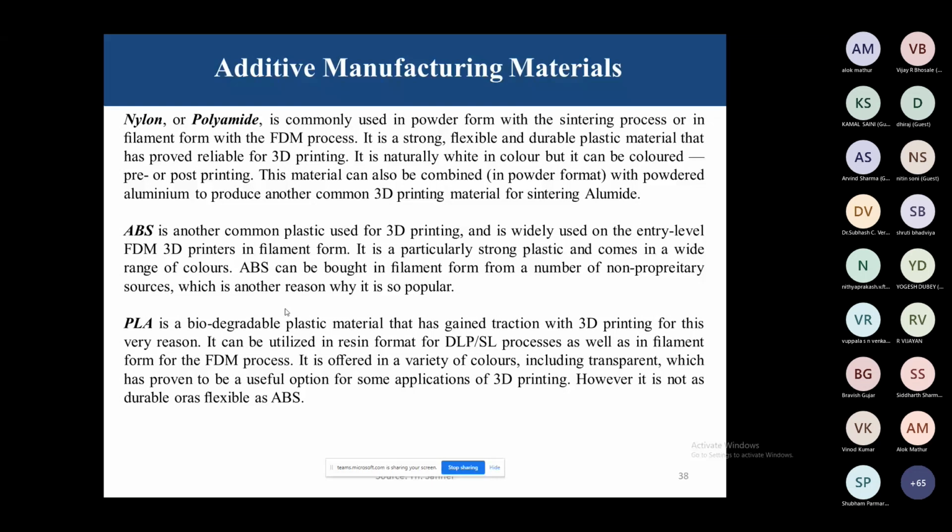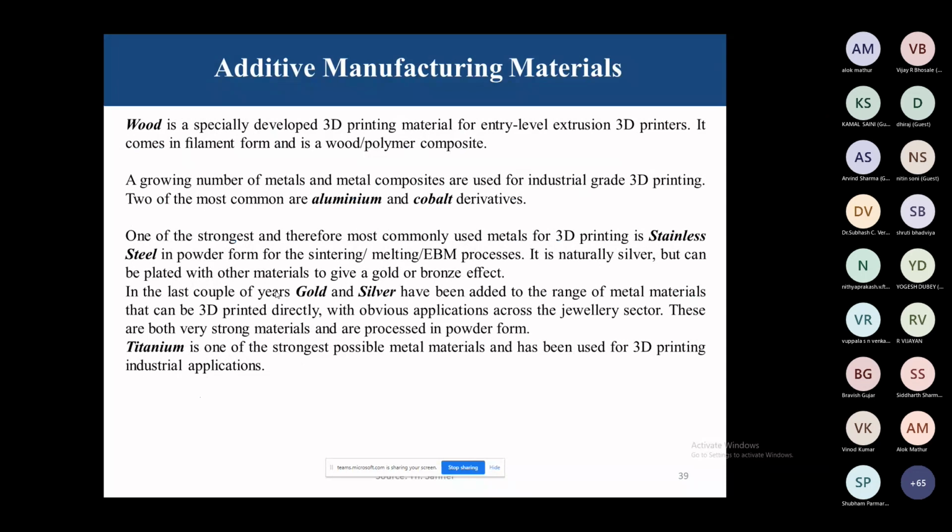So the main problem with PLA is the very low strength we can achieve, but the material is biodegradable. It is a fully biodegradable material, but the main problem is that the mechanical properties are very weak, right? We have to try to increase the mechanical properties of this PLA.